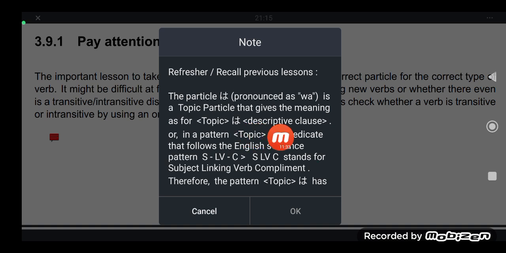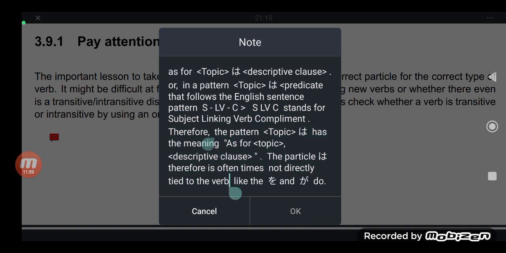wa, and then the descriptive clause or predicate. It follows the pattern topic, then wa, then the predicate, a predicate that follows the English sentence pattern SLVC. What is SLVC? Recall your English: subject, linking verb, complement.